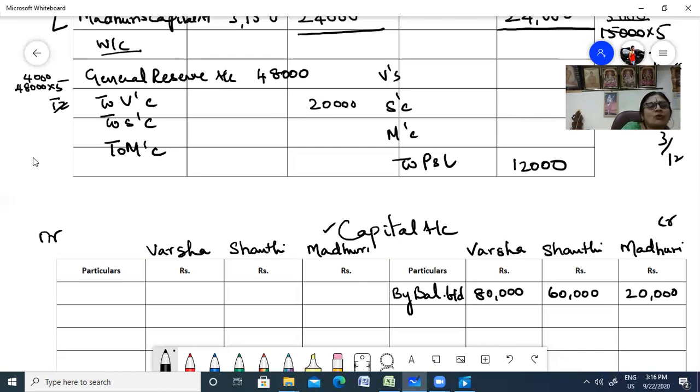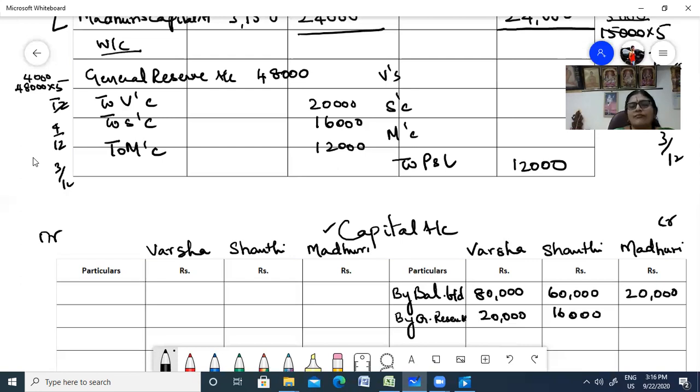And then next you have 4 by 12 and then 3 by 12. So 4 4s are 16. 4 3s are 12. Finished. So this journal is over. Let us post it immediately by general reserve account. That is 20,000, 16,000, and then 12,000.